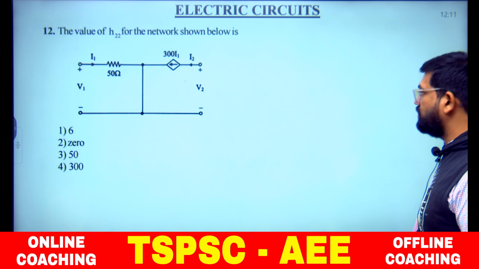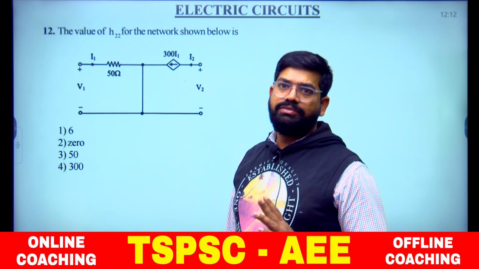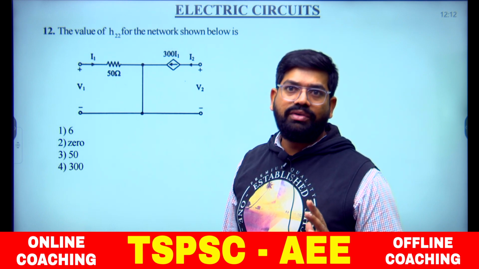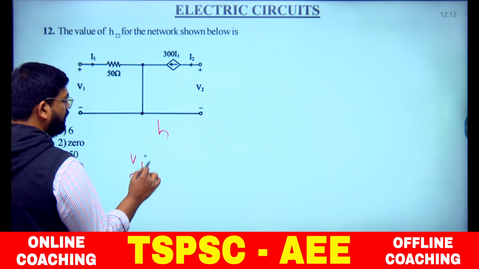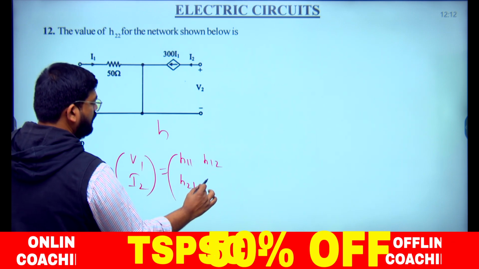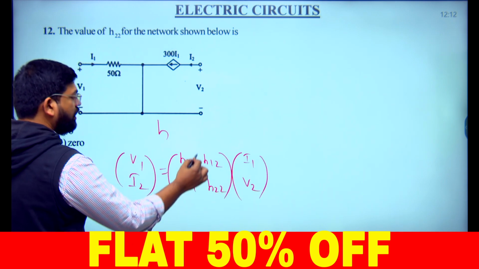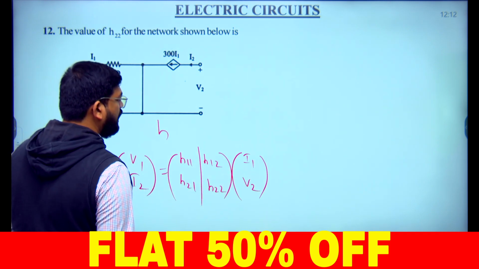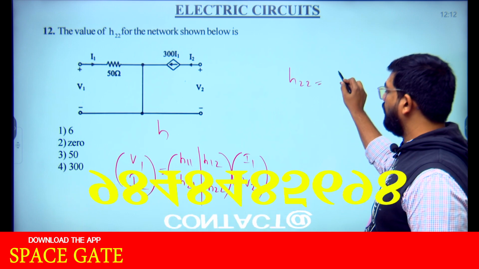Let us move on to the next question. The value of H22. For two-port network parameters, I don't suggest you memorize the relations. Just stick to the dependent and independent variables. For H parameters, V1 and I2 are dependent, which gives H11, H12, H21, H22, and I1 and V2 are independent. The first two you find when you make V2 zero, and the second two you find when you make I1 zero. H22 only is being asked.